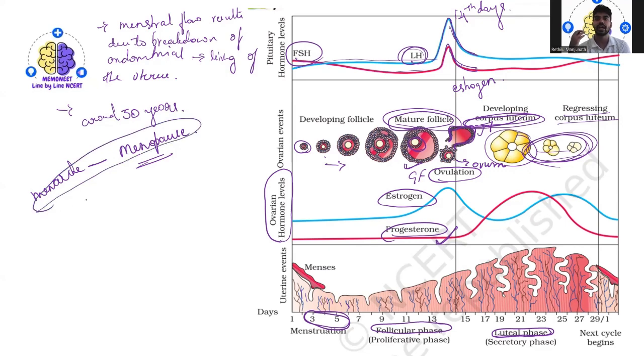This normally happens from puberty and stops around 50 years, after completion of about 35 years of cycling. Sometimes it could be within 50 years, sometimes like 51 years. It depends, but the estimate is around 50 years. This menstrual cycle will stop. So this is all about the menstrual cycle.